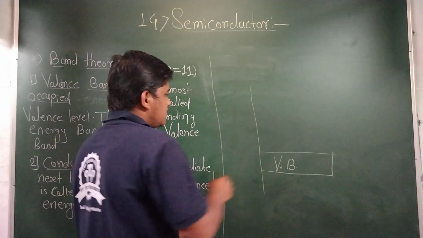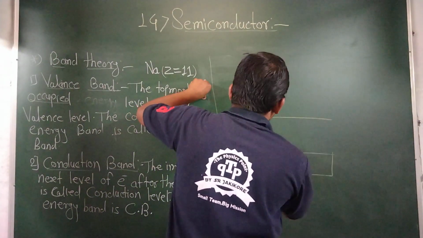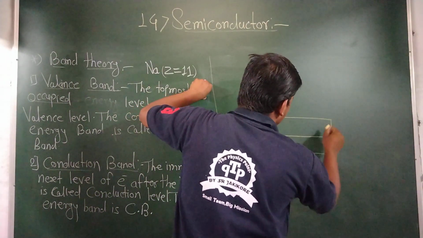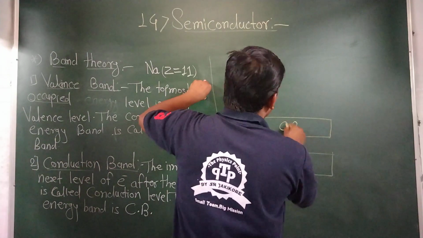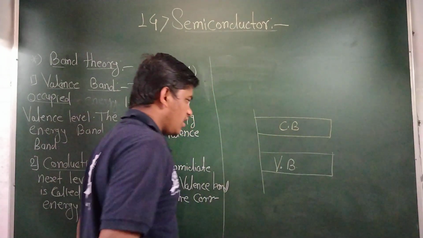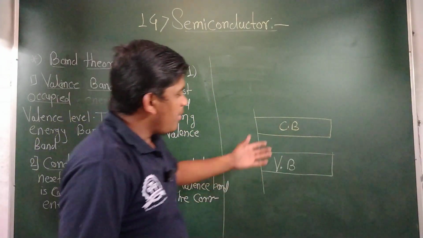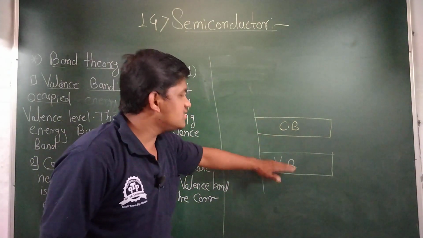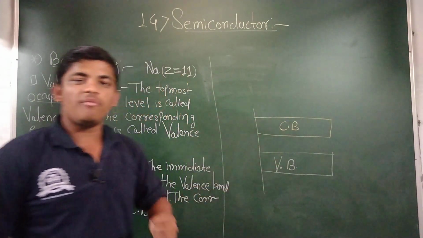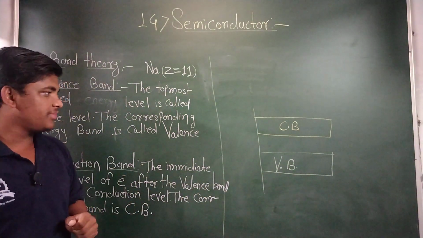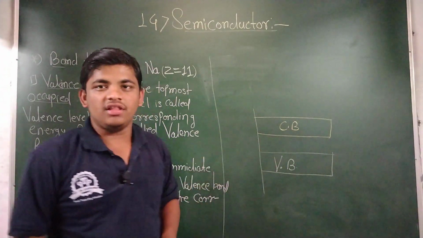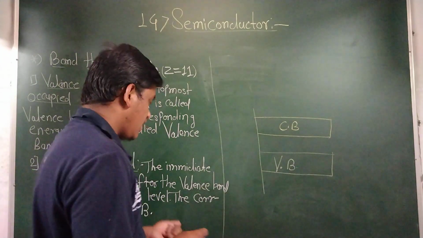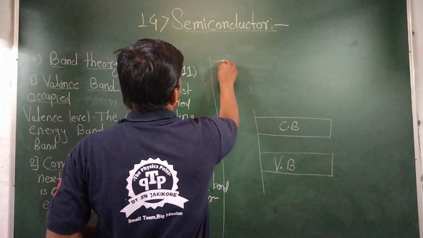Let's draw the conduction band here, the CB. This is the conduction band and this is the valence band, the next energy levels of those electrons. What is the gap between them? I will write the next definition.